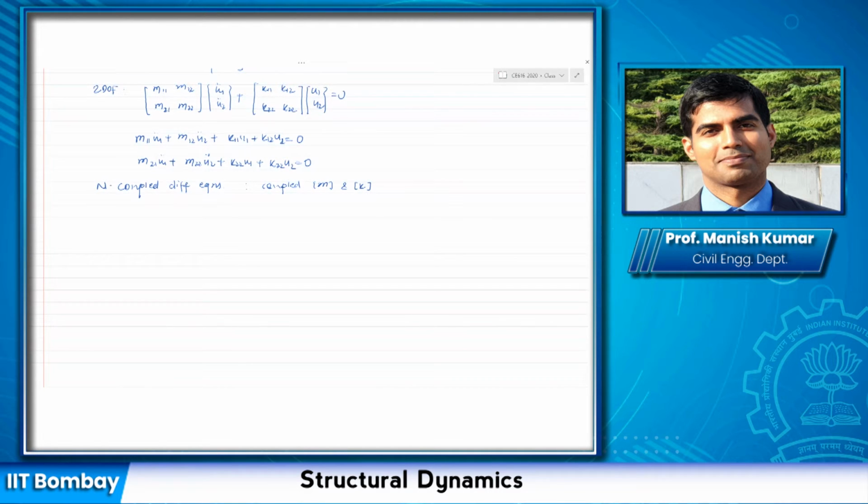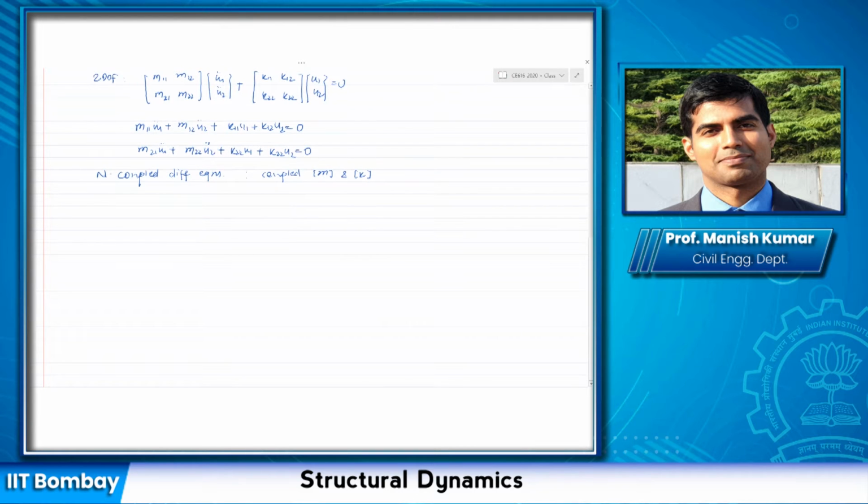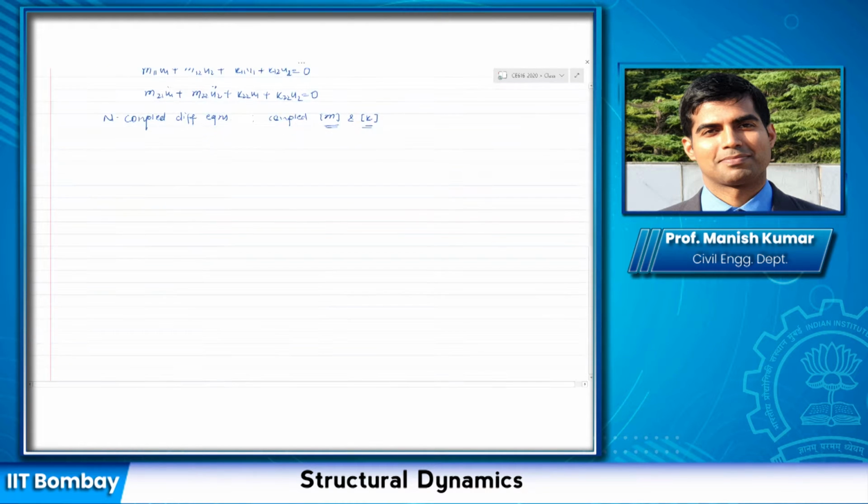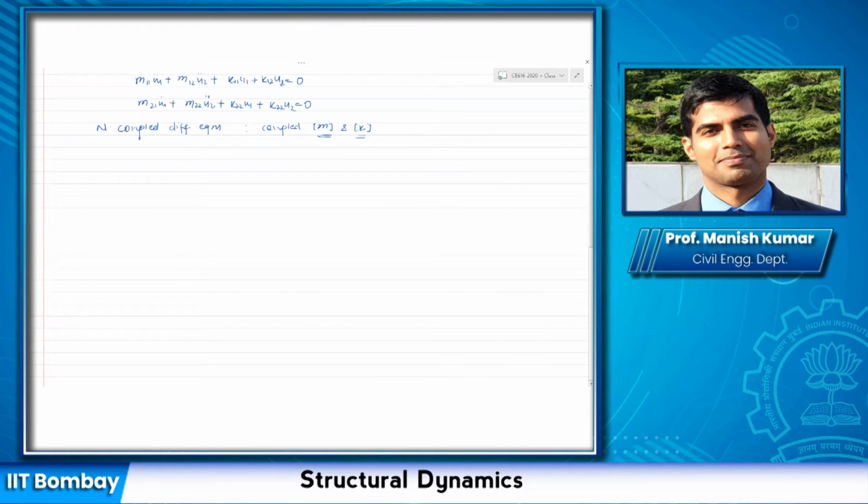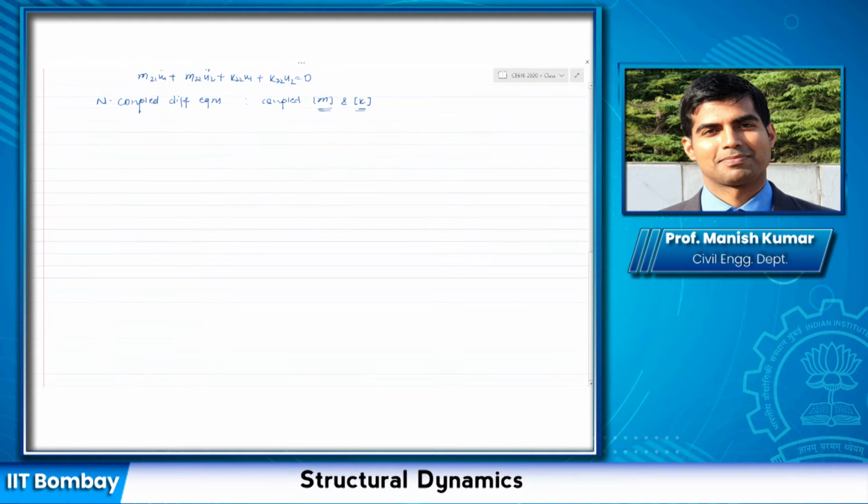In general, I cannot solve them individually because these are n coupled differential equations, coupled through the mass and stiffness matrix. Unless they are uncoupled, I cannot solve them individually. We'll look at that later. Now, before going into that, let us see how we characterize the motion of a multi-degree of freedom system. For that, first I'll start with a one DOF or single degree of freedom system. Now, if you remember,